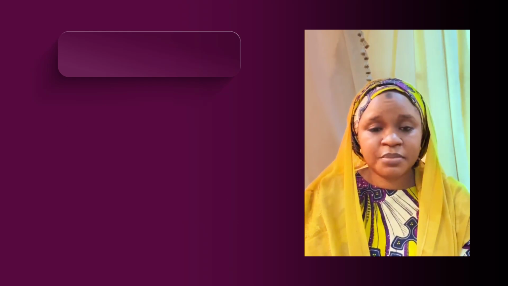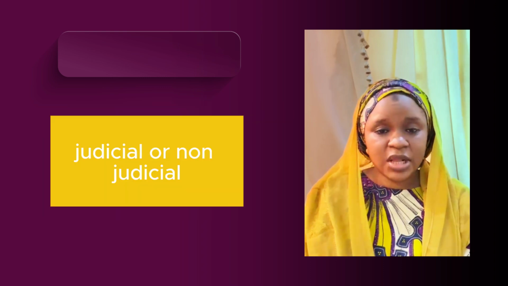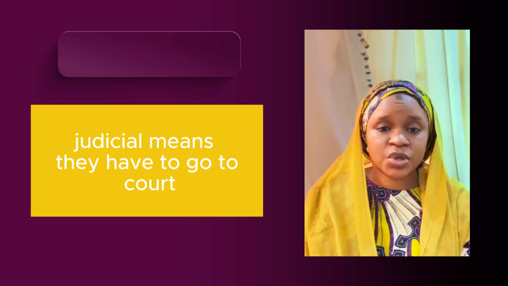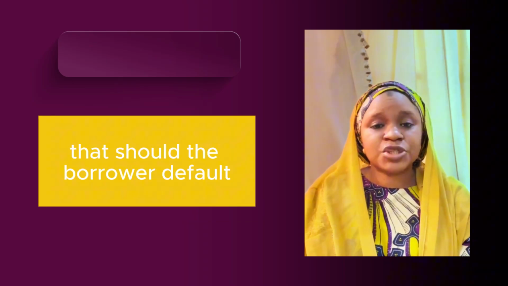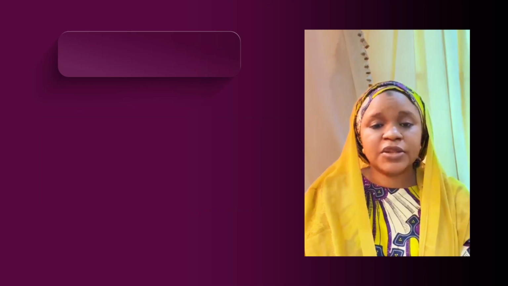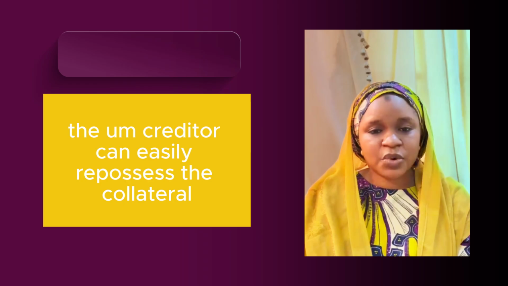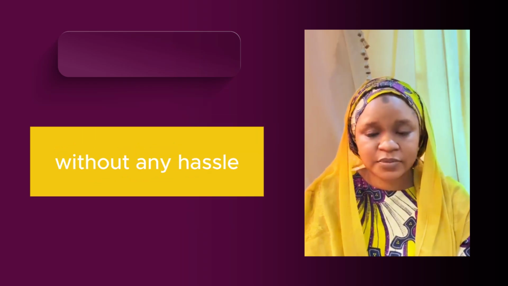The agreed repossession mechanism can either be judicial or non-judicial. Judicial means they have to go to court to enforce recovery, while non-judicial is an agreement between them that should the borrower default, the creditor can easily repossess the collateral without having to go to court, without any hassle.